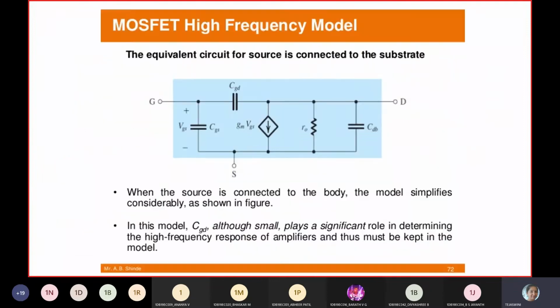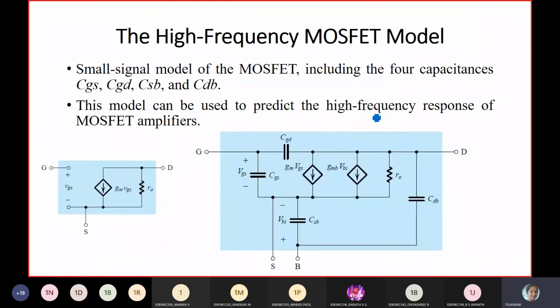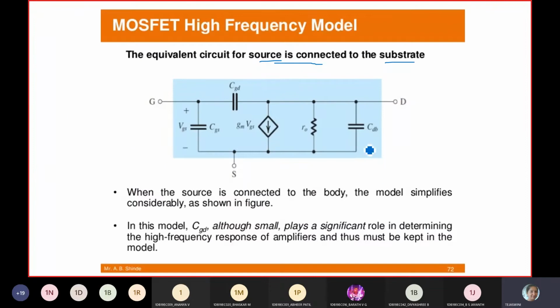Next, in the same circuit, the previous circuit itself, what are the things we have removed here? The source is connected to the substrate. Previously you found the source and substrate as two separate terminals. So this is the source and the body. Sometimes I will say body, sometimes I will say substrate. Both are the same. Body can also be called the substrate. Here the source and substrate were separate, we have shorted that. So the source is connected to the substrate. Now we call it only three terminals: gate, drain, source.